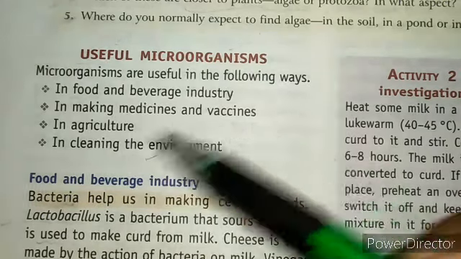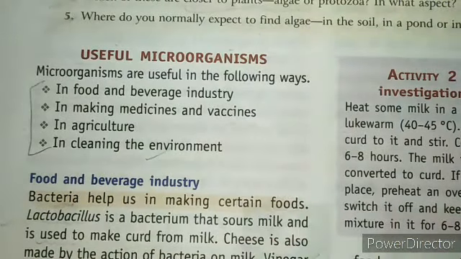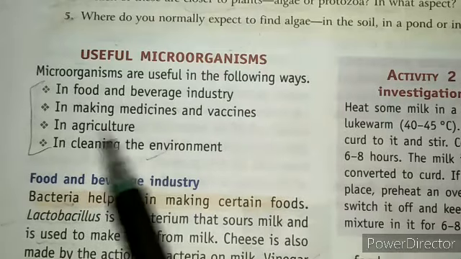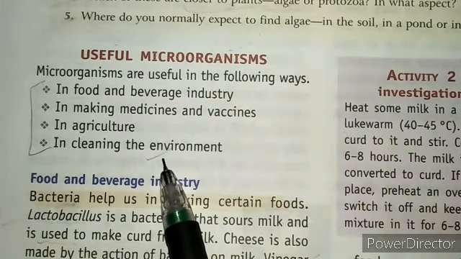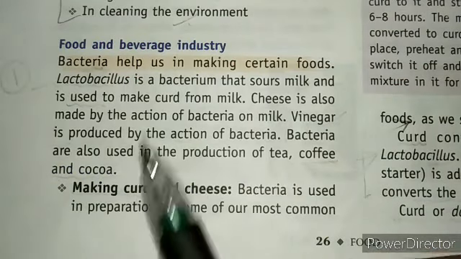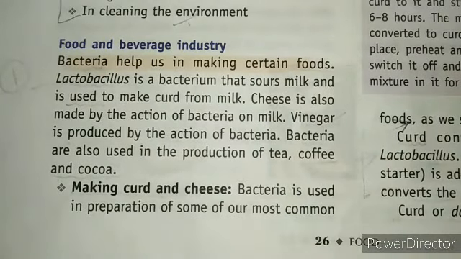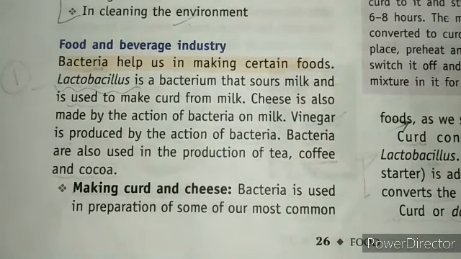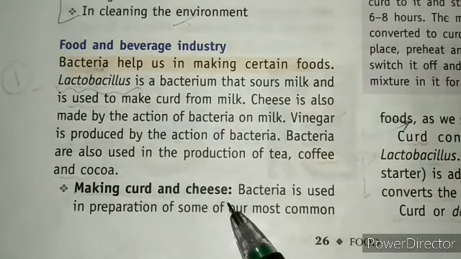So first of all, broadly, we have divided these into four categories: in the food and beverage industry, in making medicines and vaccines, in agriculture, and in cleaning the environment. Go with the first one, that is the food and beverage industry. Bacteria help us in making certain foods. So if we talk about lactobacillus, this is a bacterium that sours milk and is used to make curd from milk, and cheese is also made by the action of bacteria on milk. So let's see how we can make curd and cheese from milk.